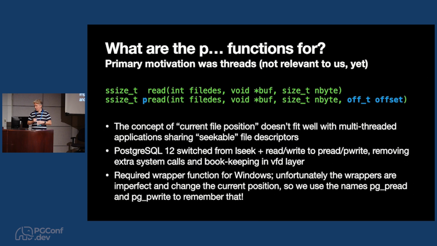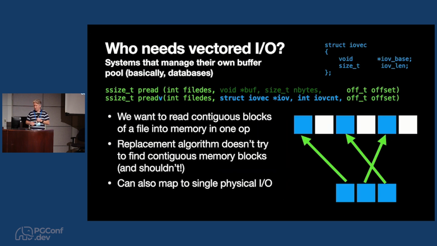One interesting thing was that to get that to work on Windows, we had to use a different function and wrap it up and pretend that it had pread. Unfortunately, it has a slight side effect. It changes the current position even though it doesn't use the current position of the file handle. So we finished up deciding to access it as pg_pwrite and pg_pread everywhere in Postgres. So that's starting at the very simple end of I/O functions.